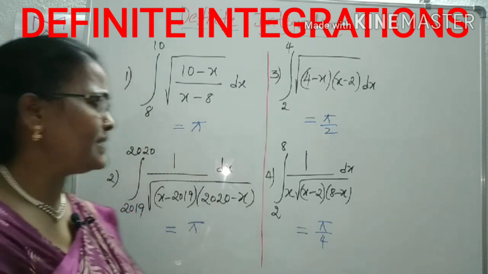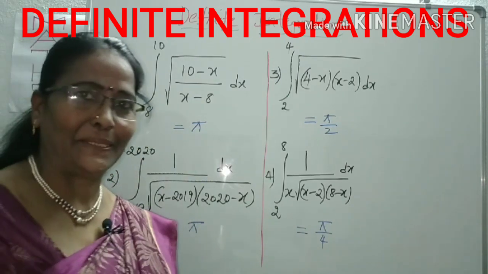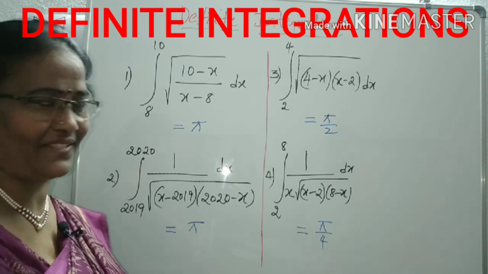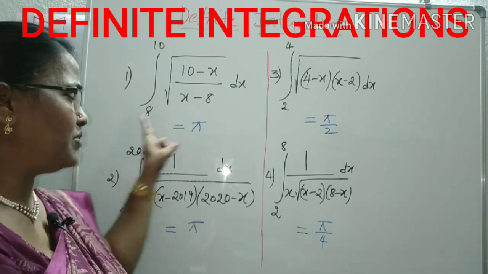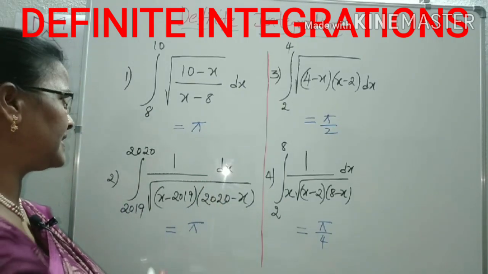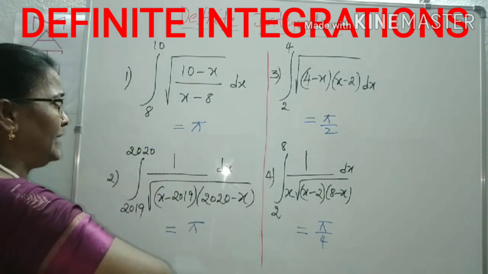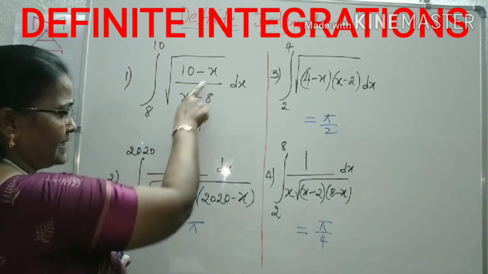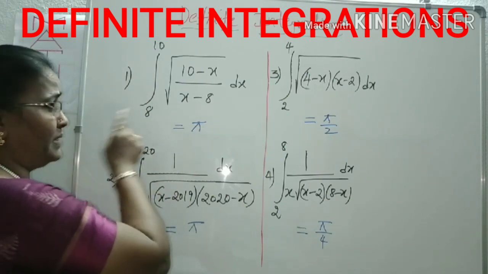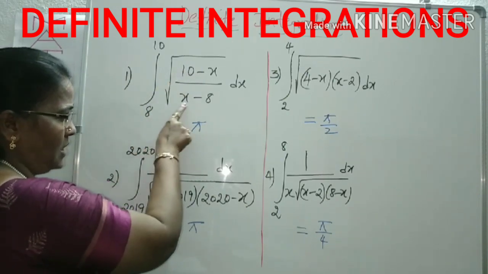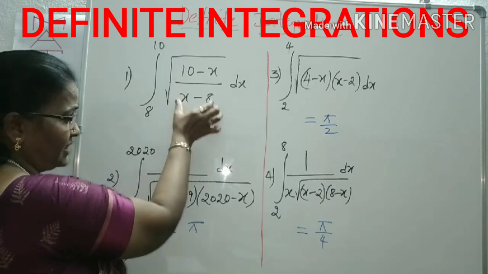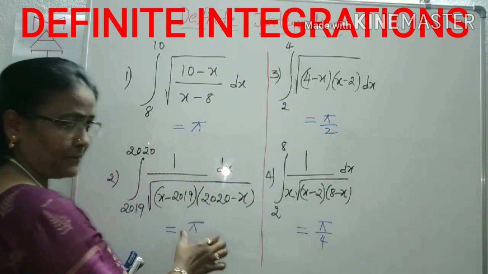Why am I taking this as pi by 4 quickly within 1 second? For that you have to know some tips. What are those, I will discuss first of all. Here we can observe these 4 formations. For example, the first one, integral of root of (10 minus x) by (x minus 8). Here 8 is the lower limit, 10 is the upper limit. Here 2 factors are there under root: x minus lower limit, and upper limit minus x. These 2 factors are important in all these 4 types.